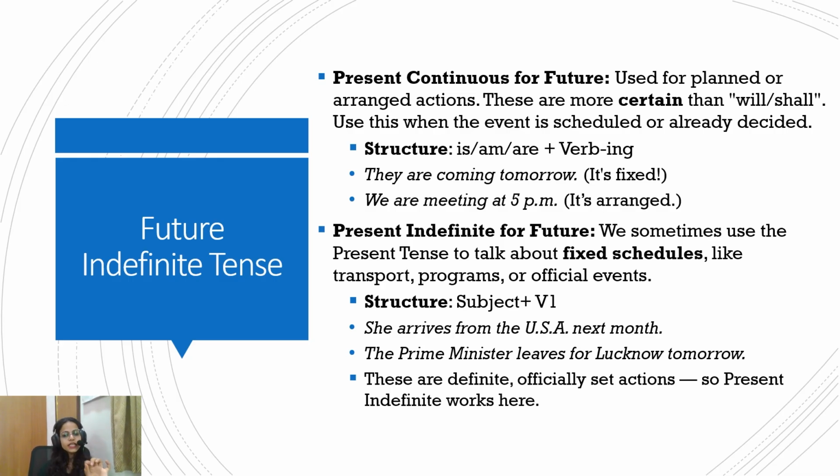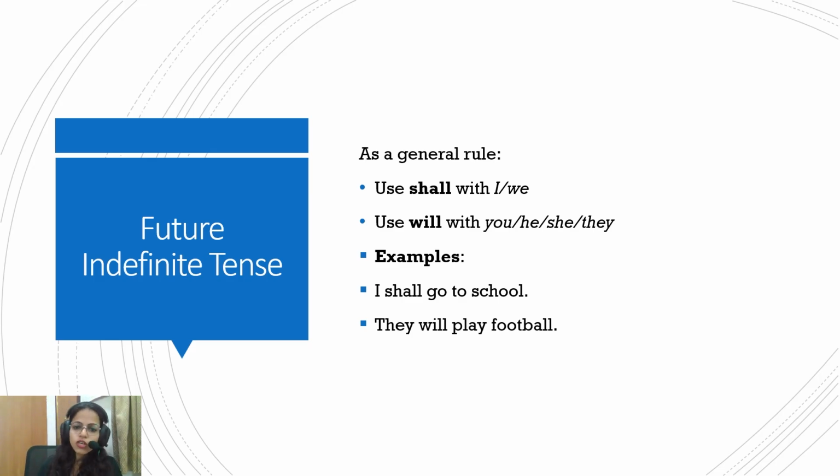Now present indefinite for future. We sometimes use present tense to talk about fixed schedules like transport, programs or official events. So specifically for official events, because they are official, they are pretty much certain to happen unless something extraordinary happens. So she arrives from USA next month, or the prime minister leaves for Lucknow tomorrow. So these are definite, officially set actions, so present indefinite works here. Okay, we'll do some questions and then you'll understand much better.